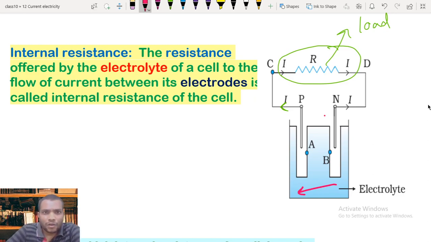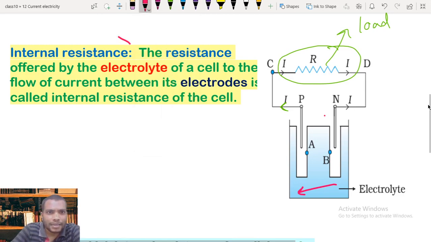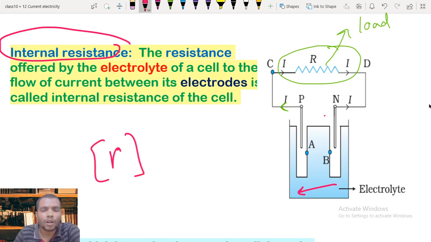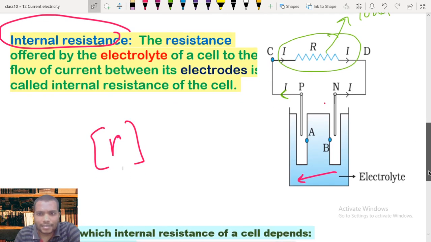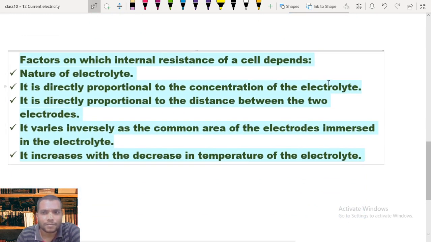So here we got a new concept from the cell, that is nothing but internal resistance. We represent internal resistance with a small r, while the external resistance we represent with a capital R. So finally, I can say the following factors depend on the internal resistance.